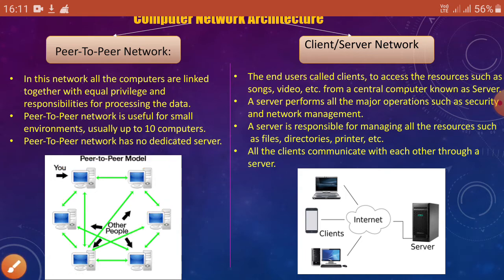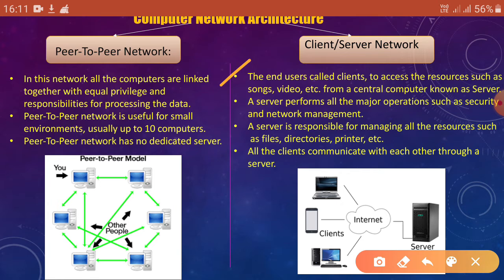Now come to the client server network. The first point is the end users called clients. Already we know we are the clients, you can think it, to access the resources such as songs, video, etc. from a central computer known as server. We know we send the request to the central computer, that is server, and server sends us the response.